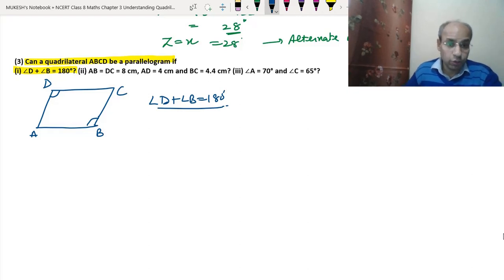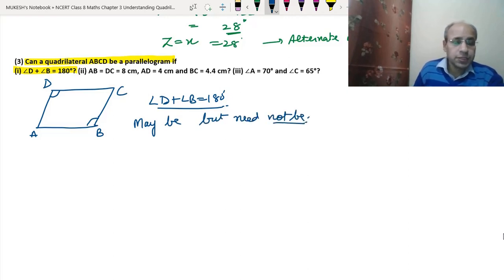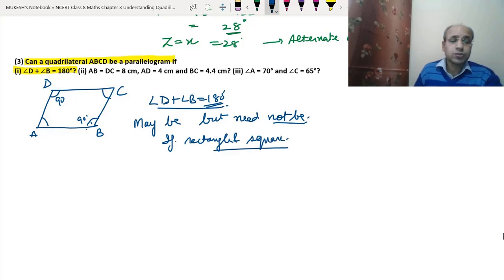Maybe, but need not be. What is the meaning of it? Suppose angles B and D are equal, that means they can have 180 degrees, so they will become 90 degrees and 90 degrees. But it is not necessary that A and C are also 90 degrees. They may be 90 degrees, they may not be. But if they are a rectangle or a square, then they can be a parallelogram. So that is why we have written that it may be but need not be. I hope this is clear to you.